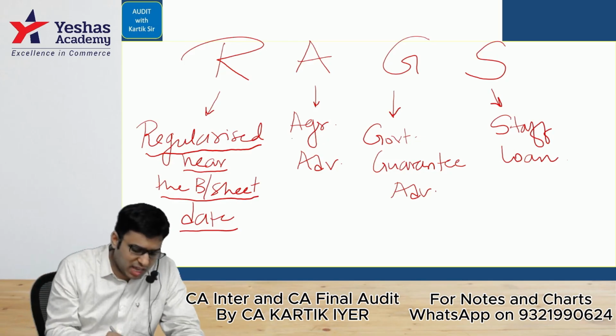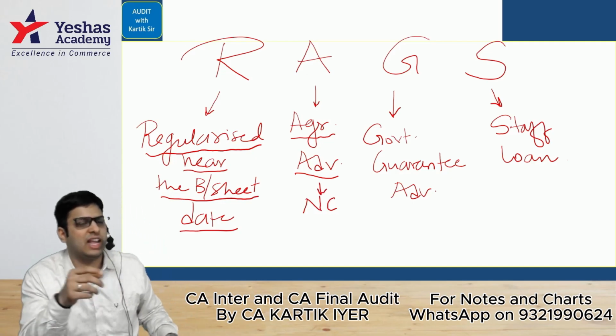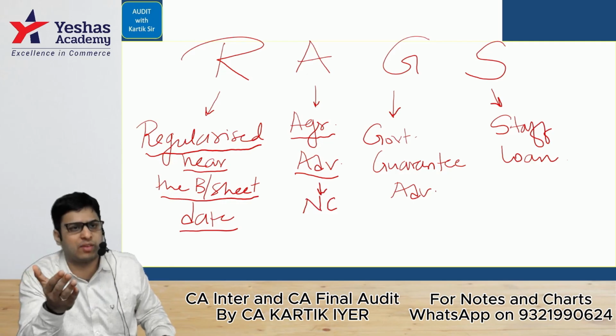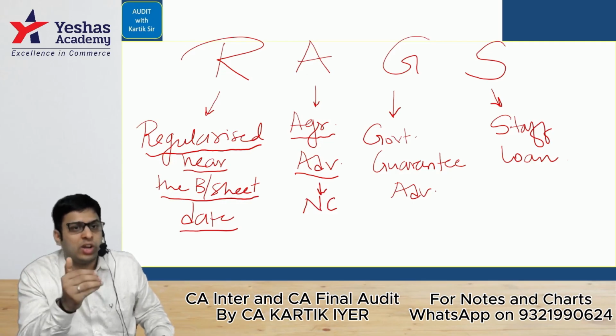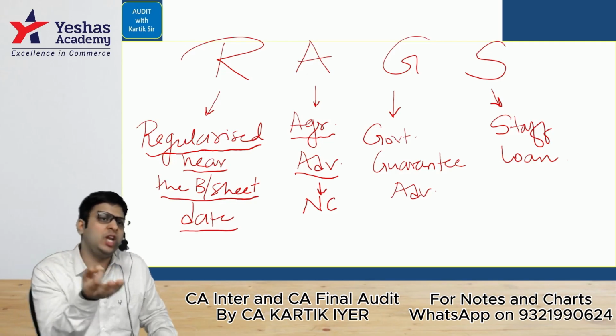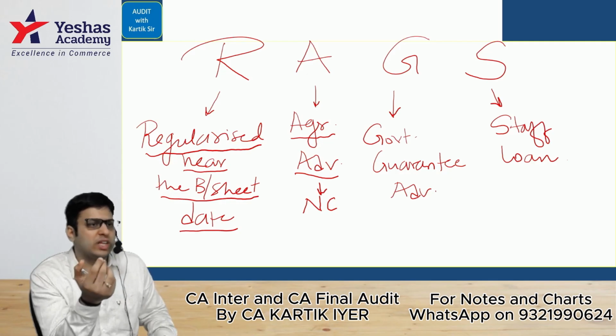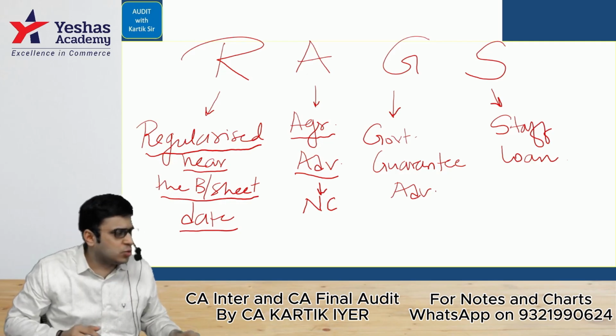Next, A is called agricultural advances, but in the case of natural calamities, as I told you yesterday, there can be natural calamities because of which a farmer will not be able to grow the crops. In that case, if he has taken a loan, he'll not be able to pay the loan to the bank. The banks in this case have to give renewal, extension, or fresh loans for existing loans so that farmers get some kind of benefit in this situation.